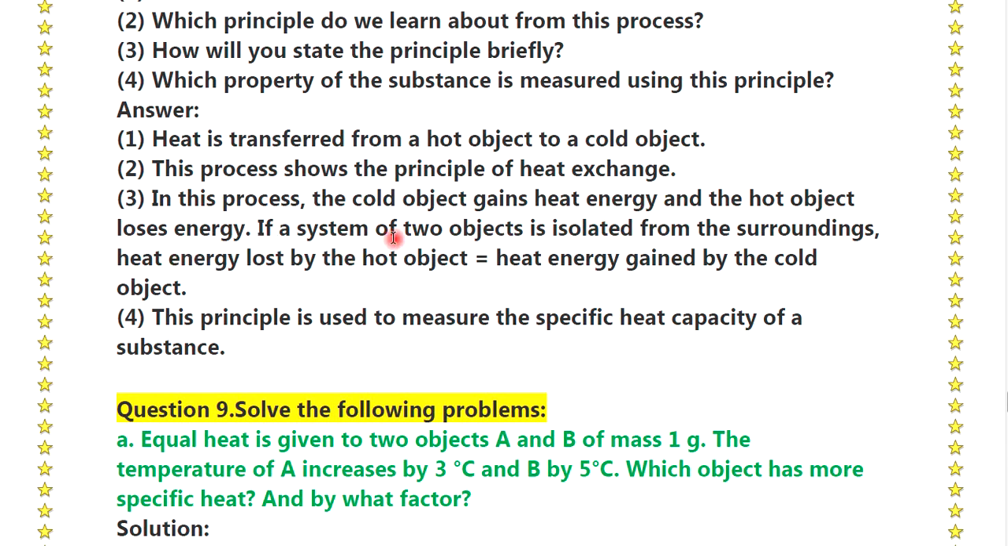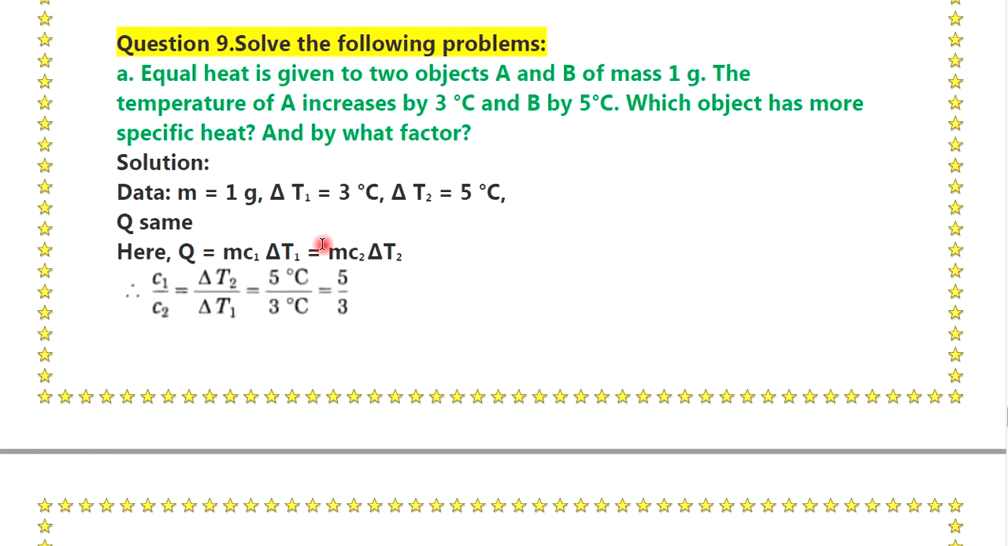If a system of two objects is isolated from the surrounding, heat energy lost by the hot object is equal to the heat energy gained by the cold object. And fourth point is, the principle is used to measure the specific heat capacity of a substance. Question number 9, solve the following.